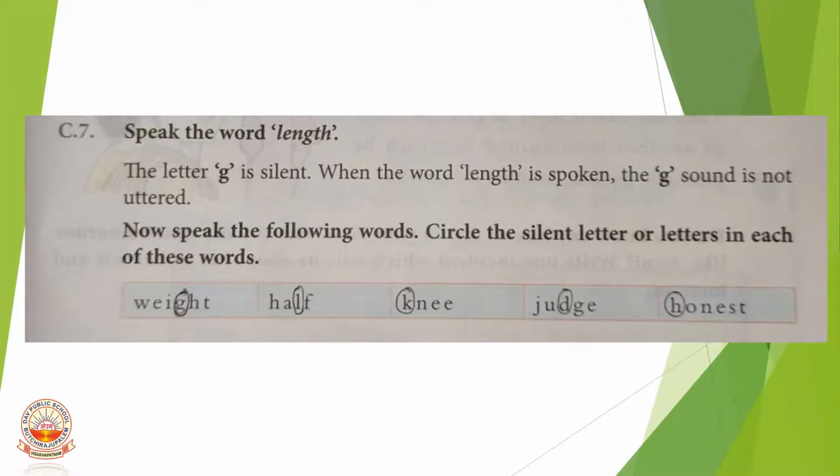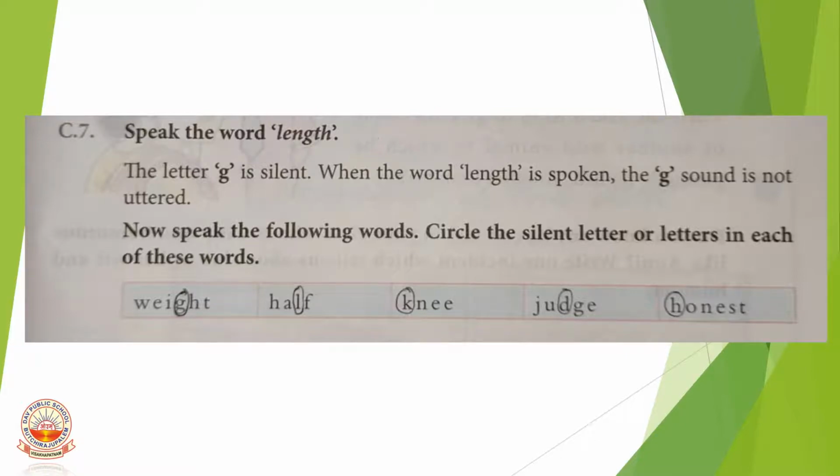So it becomes silent. So there are some silent letters in some words. Now speak the following words also. Circle the silent letter. So in the word length, G is a silent letter, here in the following words there are some silent letters. Let us see. First one, wait. So the silent letter is G.